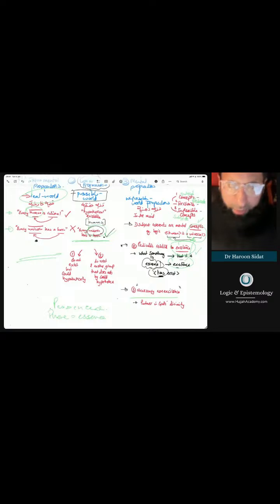Necessary non-existence. It's an impossible concept. Yeah, it can't exist in the real world, so it can't be number 1, it can't be number 2, but it can exist in the mind. The concept can exist in the mind.